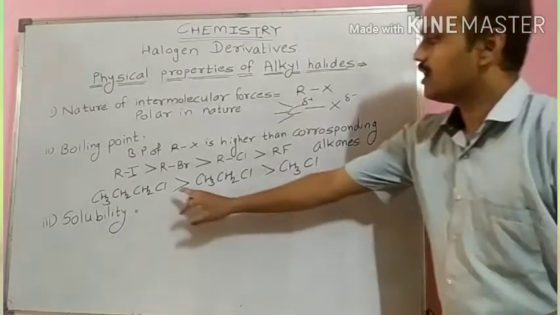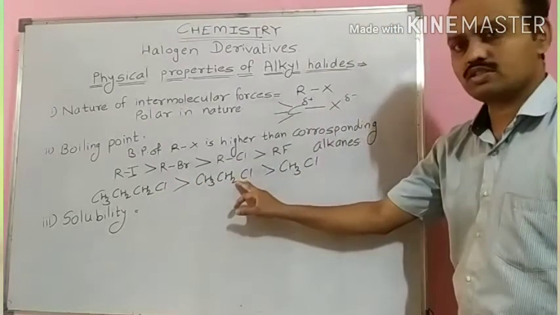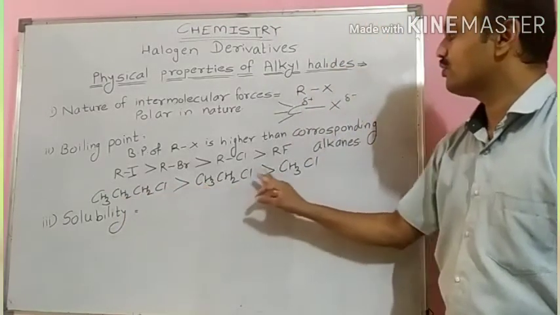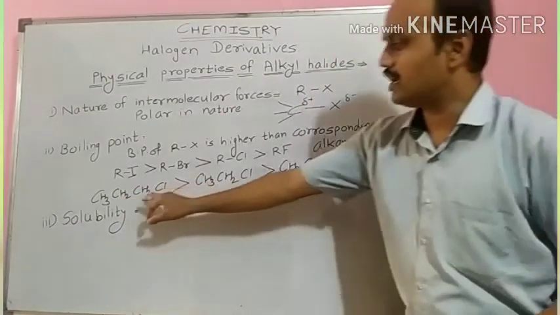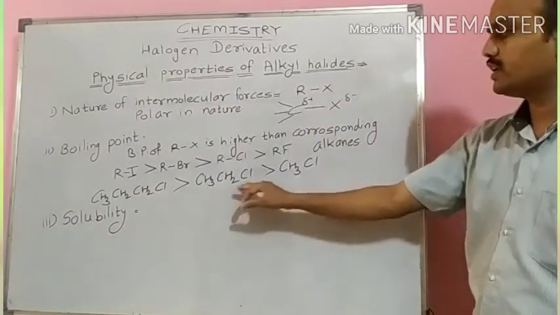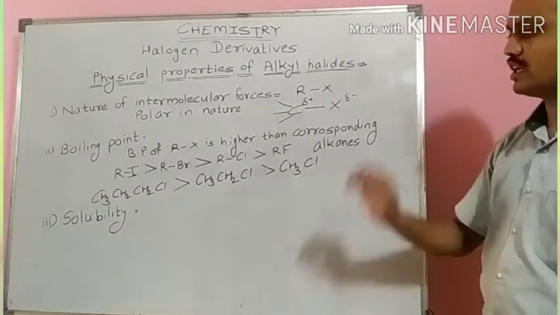In this case, I have kept chlorine constant, but I am changing the length of the R group. Here I have taken propyl chloride, here ethyl chloride, and last one is methyl chloride.